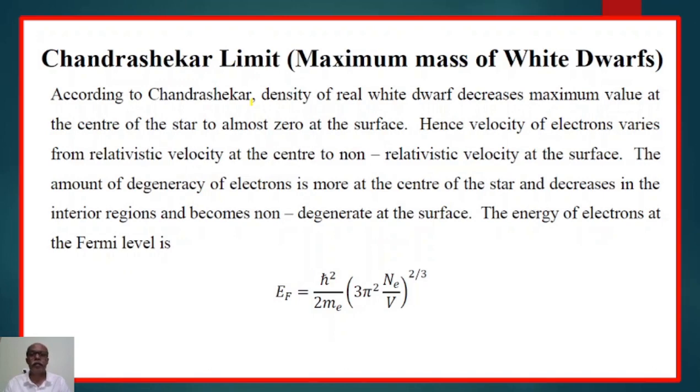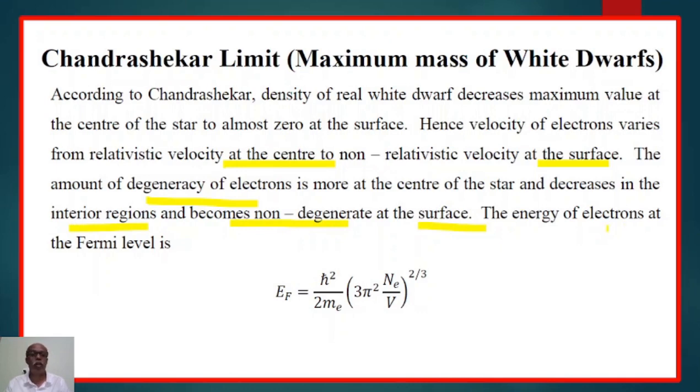According to Chandrasekhar, the density of a white dwarf decreases from the maximum value at the center of the star to almost zero at the surface, because of which the velocity of electrons varies from relativistic velocity at the center to non-relativistic velocity at the surface. The amount of degeneracy of electrons will be more at the center, decreases towards the interior, and becomes non-degenerate at the surface of the star.